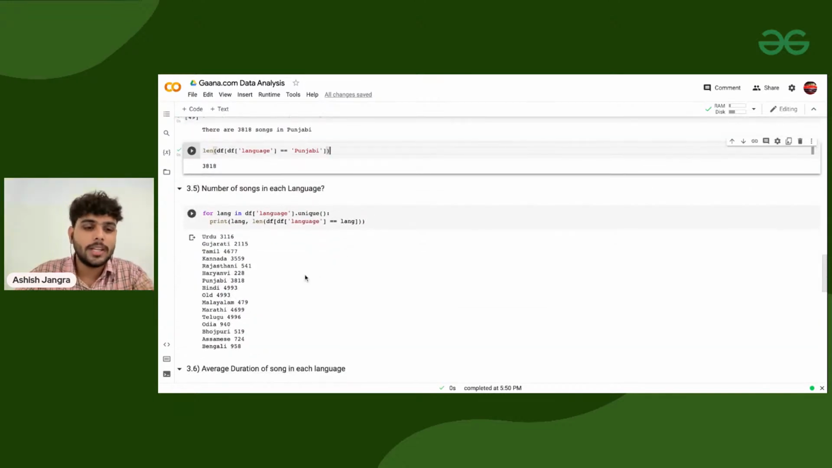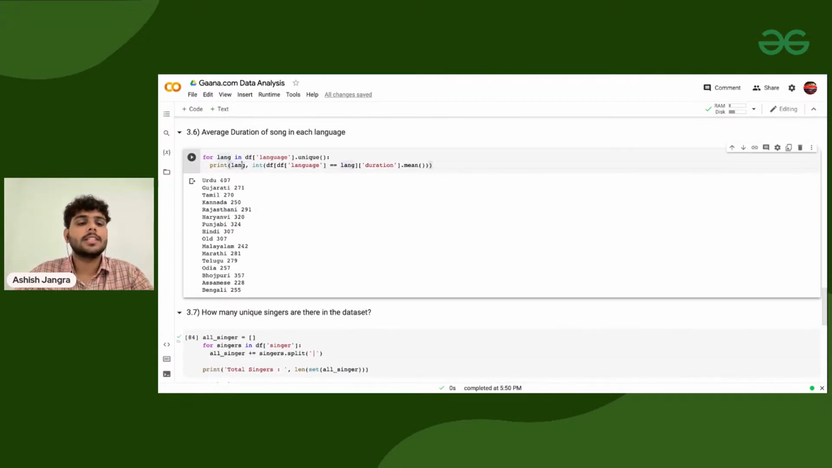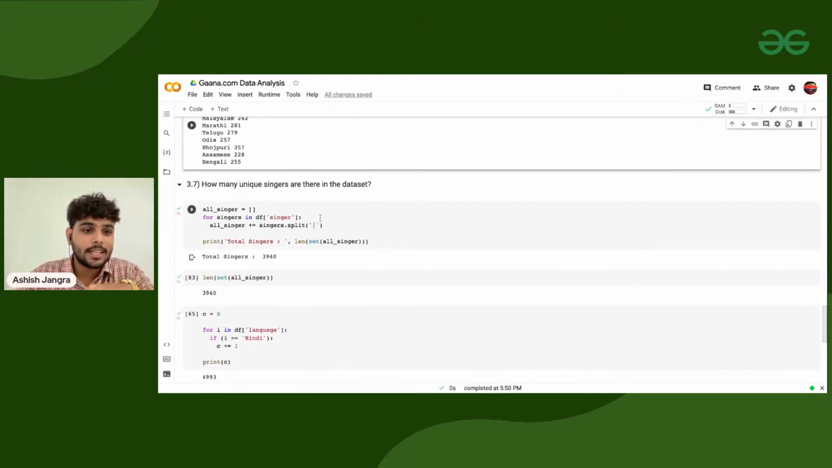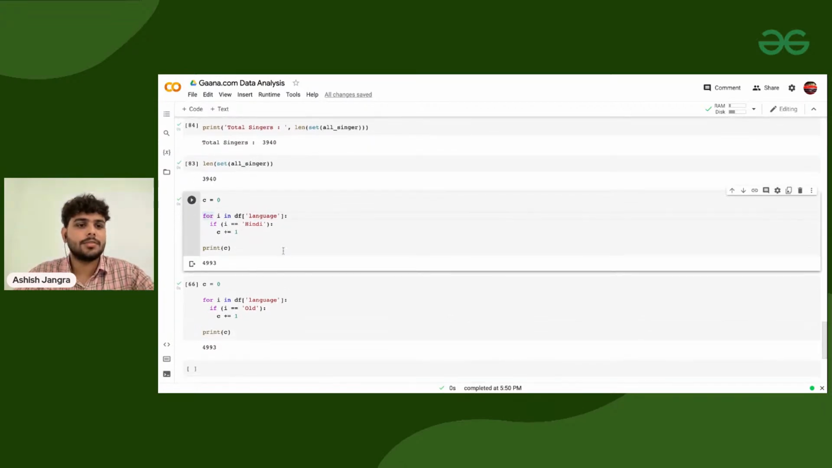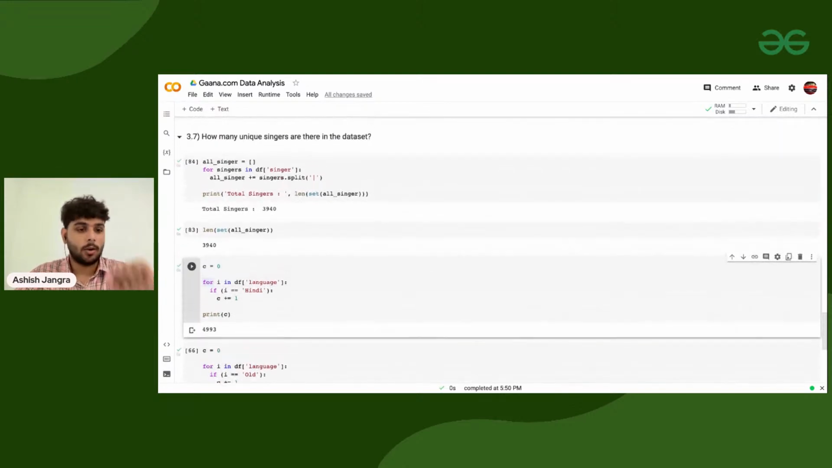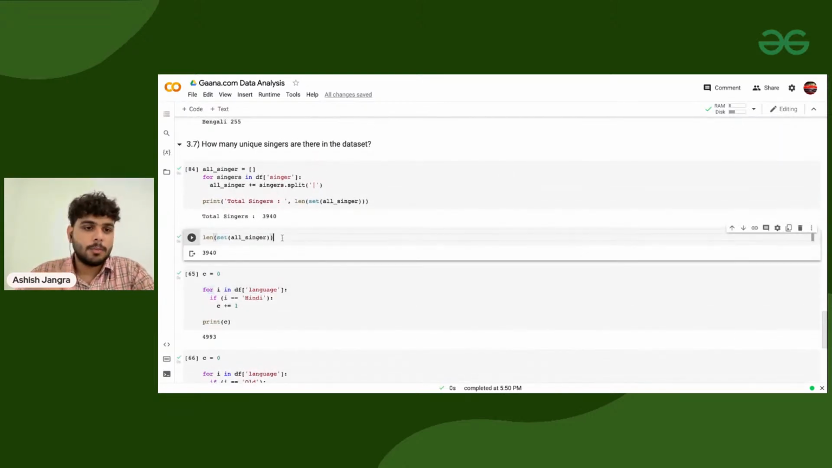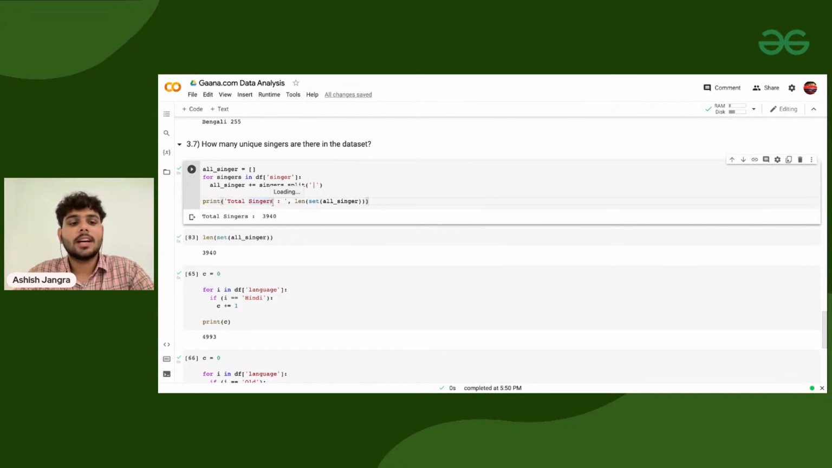And then we have automated the process for all the different categories. Then we find the average duration of songs in all the languages, and how many unique singers are there in the data set, that's also there. And this is where we have landed now. Clear? Now the most important question: how many songs are sung by each singer, or basically let me add the question very clearly here. Who sang the most number of songs throughout the data set?